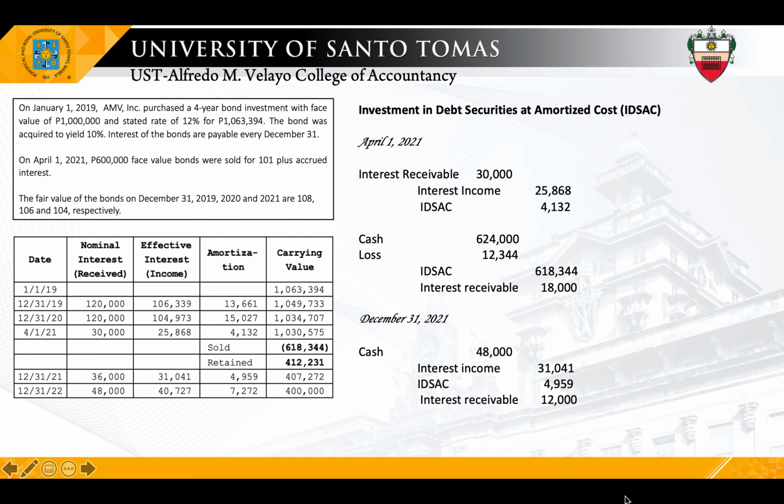And then by December 31, 2021, to record the interest received, again, same concept with the FVPL, 36,000 plus 12,000 accrued on April 1 but was not received when the bonds were sold. So total of 48,000, and then credit interest income of 31,000, credit investment of 4,959, and credit interest receivable, yun yung portion ng 40% ng 30,000 on April 1, 12,000.